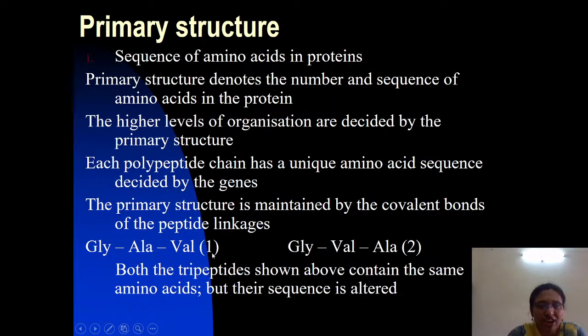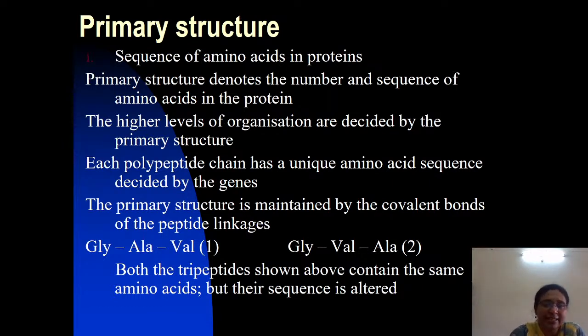For example, take one tripeptide. Here three amino acids are arranged in the order glycine, alanine and valine. And this is another tripeptide. Here the same amino acids are present, but they have been arranged in the order glycine, valine and alanine. Both tripeptides contain the same amino acids, but their amino acid sequence is altered. So you have to understand that each protein has a unique amino acid sequence, even though they may contain the same amino acids, and that sequence will be decided by the genes.